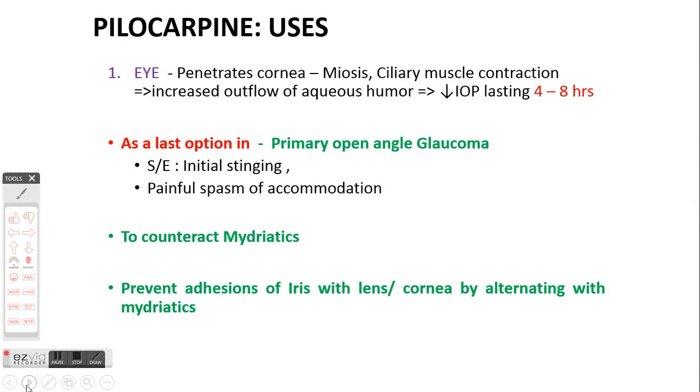Now, wherein can we use miotics, or what is its role in treatment of glaucoma nowadays? Unfortunately, because of the availability of better drugs, and because of certain side effects associated with miotics, it is only used as a last therapeutic option in cases of primary open angle glaucoma.